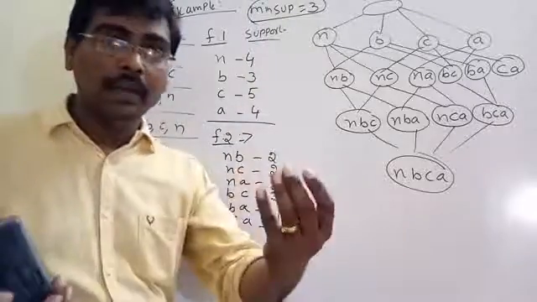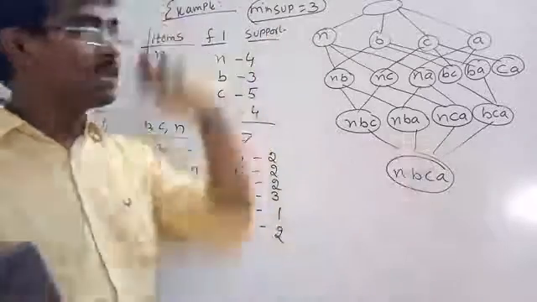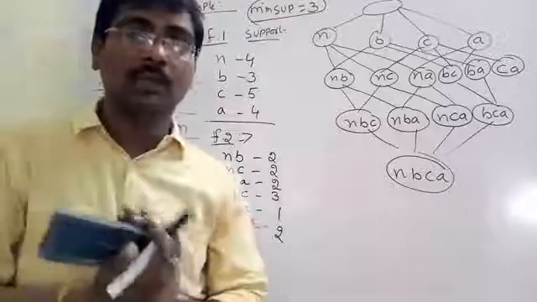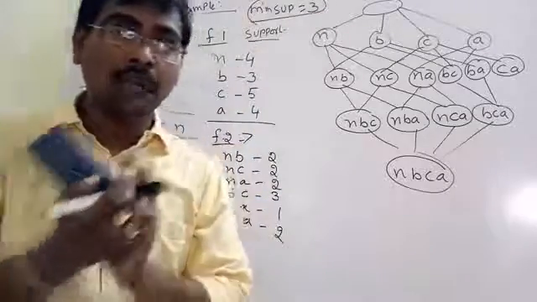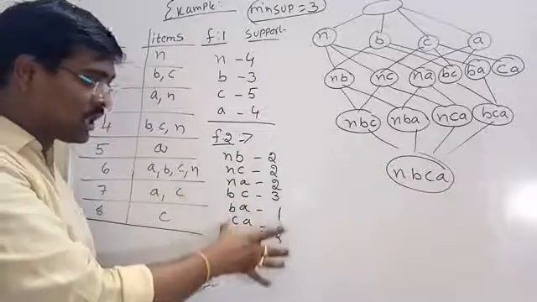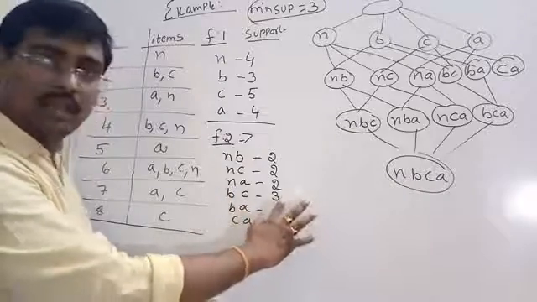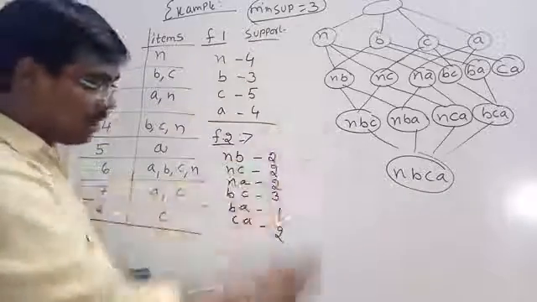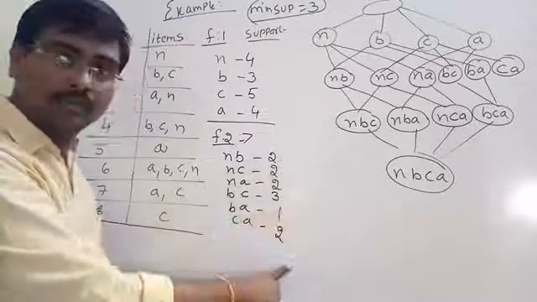That means step by step we are removing the frequent item sets that do not satisfy the minimum support value. That means except BC, all those items are removed, because BC has the value 3, and 3 and 3 are equal. All the other items are removed. So these are the supports.